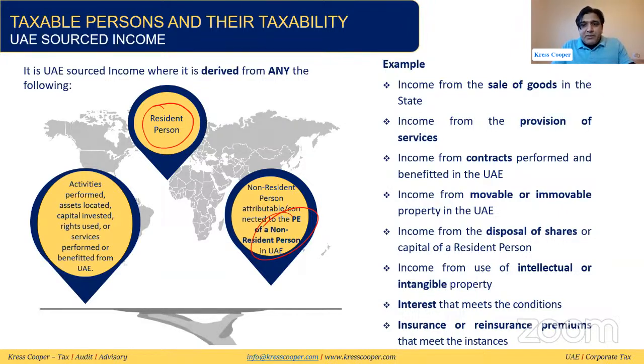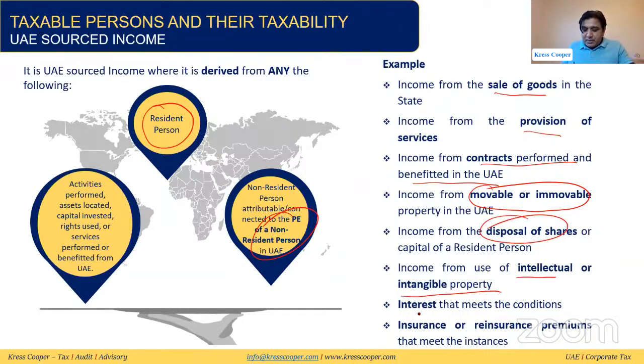These are the examples given: income from the sale of goods, income from the provision of services, contracts performed and benefited in the UAE, income from movable or immovable property in the UAE, income from the disposal of shares, income from intellectual intangible property, interest income, insurance. A lot of ifs and buts regarding this, we'll discuss in detail.